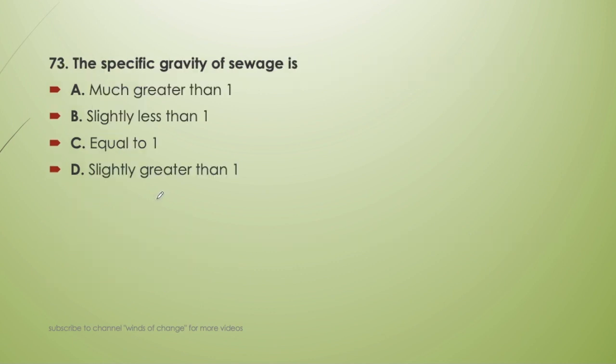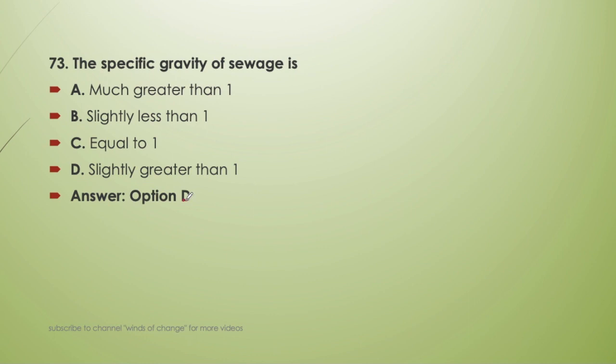Next question, the specific gravity of the sewage is much greater than 1, slightly less than 1, equal to 1, or slightly greater than 1. So this value will be slightly greater than 1. That is, option D is correct, because in the sewage there will be presence of some solids which will have a density more than 1.